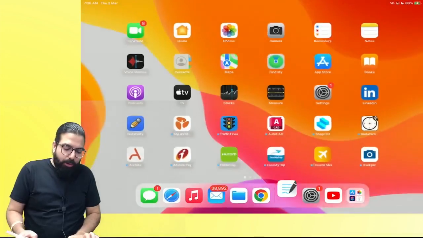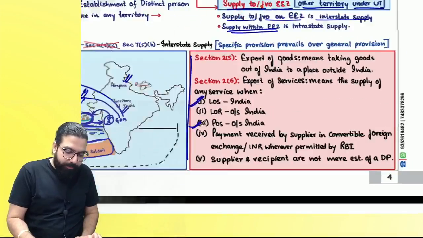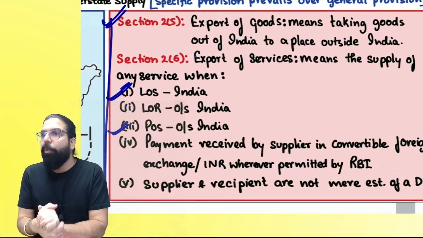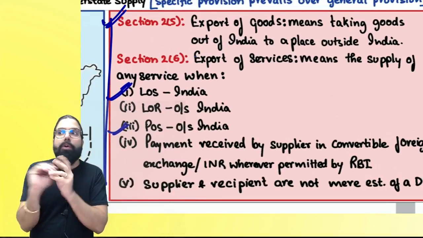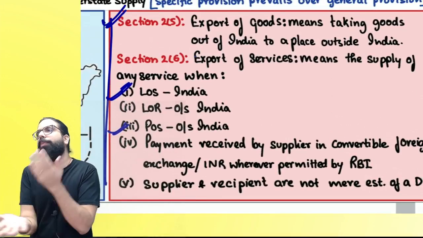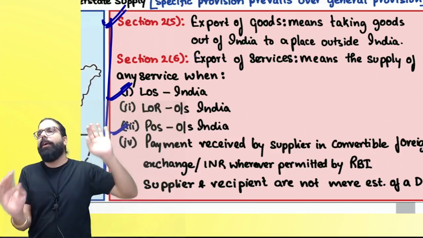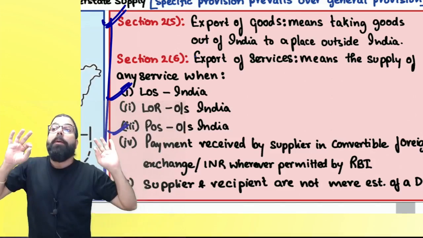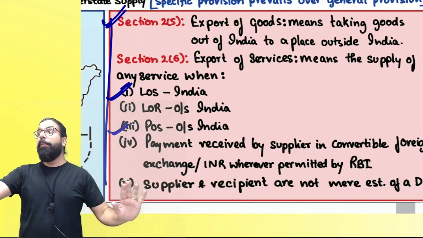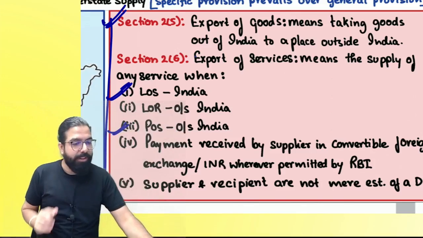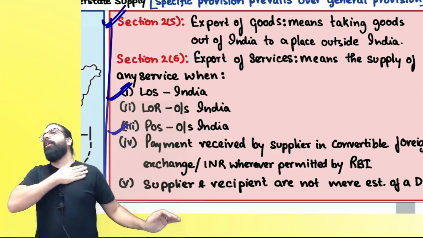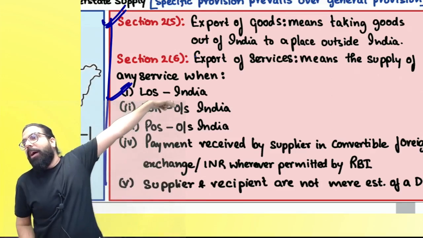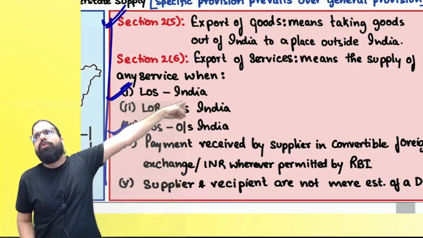Okay, first of all, I want you to understand what you mean by exports over here. Whenever you talk about exports, the definition for goods says export of goods means taking from India outside India. If you take goods from India outside India, it is export. But for services, remember this definition, very, very important from exam point of view. For services, it says location of supplier is in India. Recipient is outside India. Place of supply is outside India.